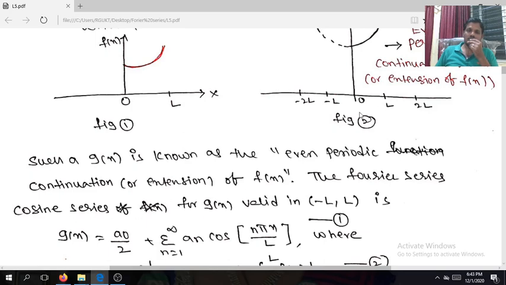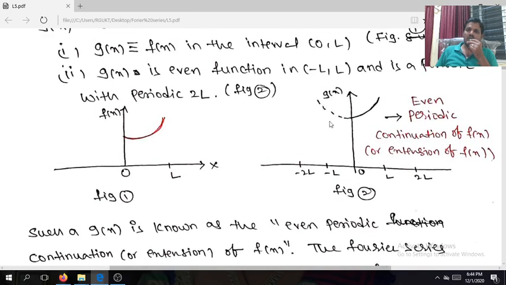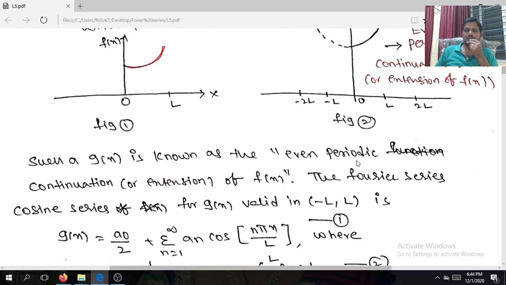Okay, now I am going to concentrate on the Fourier series. Yes, minus L to L. G of x is defined from minus L to L. G of x is f of x. G of x is same as f of x in 0 comma L. But if you consider the interval minus L comma L, g of x is an even function and periodic function with period 2L. If it is periodic and even with period 2L, you can expand it as a Fourier series. Since it is an even function, only cosine terms are there. The Fourier cosine series of f of x or g of x,